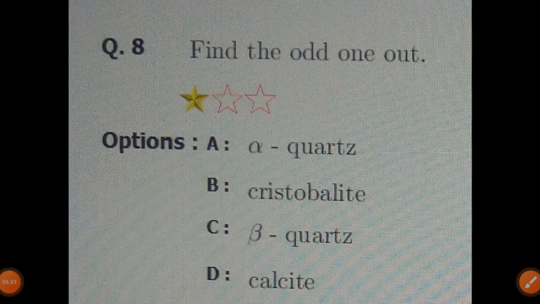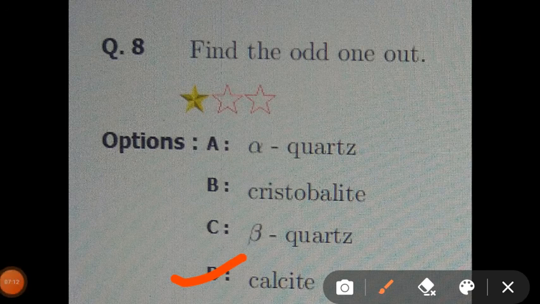Then 8th question, find the odd one out. Options: A, alpha quartz, B, cristobalite, C, beta quartz, and D is calcite. In this case, the alpha quartz, cristobalite, and beta quartz are the polymorphs of silica, while calcite has a different formula, calcium carbonate, and therefore calcite is the odd one from these four. Therefore, the answer D is correct answer.